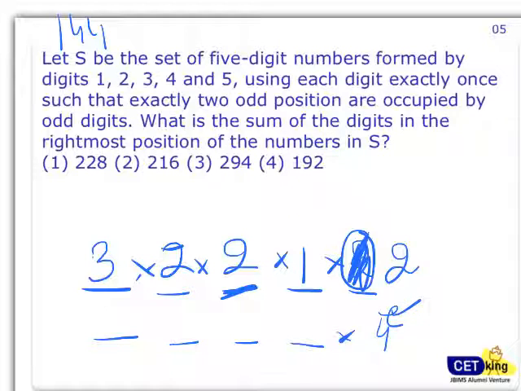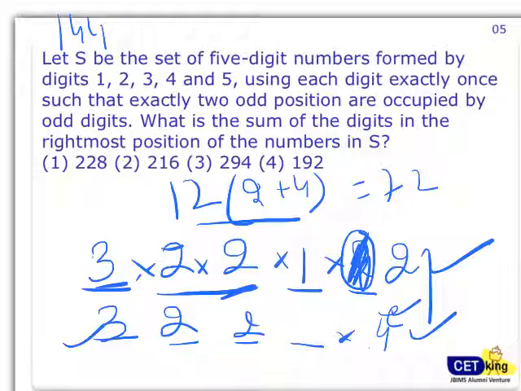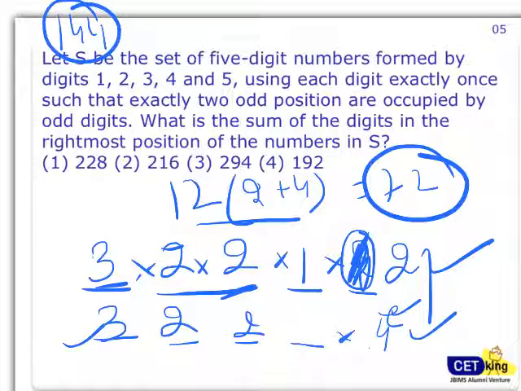So again 3, 2, 2, 4 into 3, 12. 12 cases will contain 2 at the end, 12 cases will contain 4 at the end. So the sum of all these numbers: 12 into 2 plus 4 into 12, or 2 plus 4, 6 into 12, 72. 72 plus 144, 216.